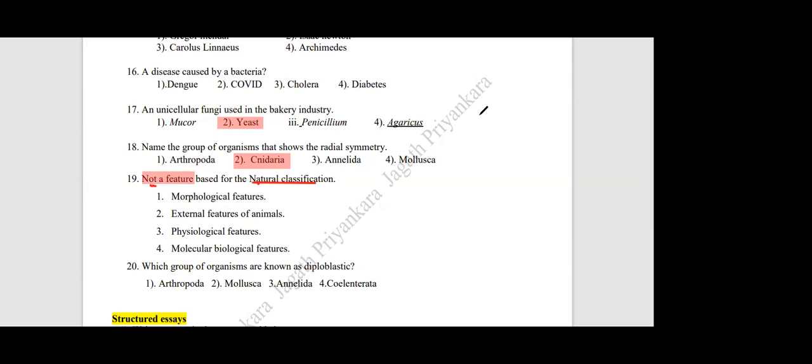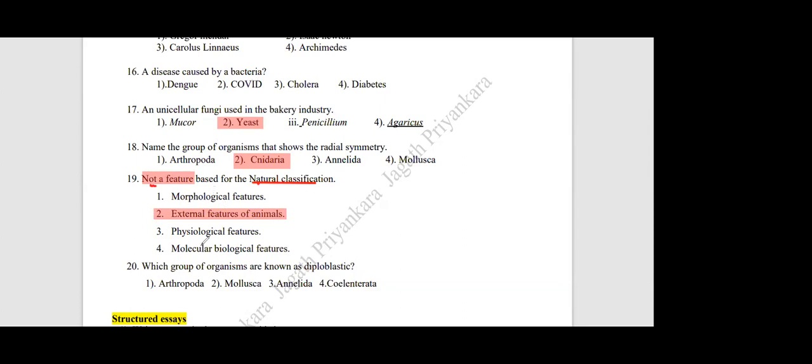Who can give me the answer for the 19th MCQ? I'll ask Sujivani. Second answer, Usman? Yeah, very good. Answer will be external features of animals. So answer will be second, very easy.